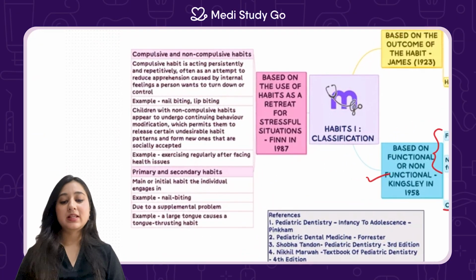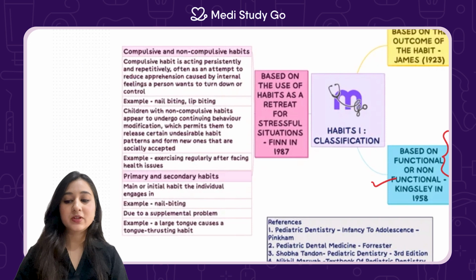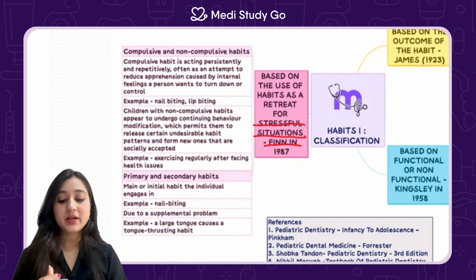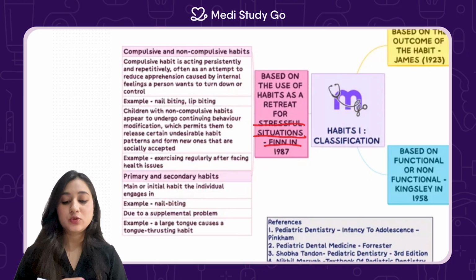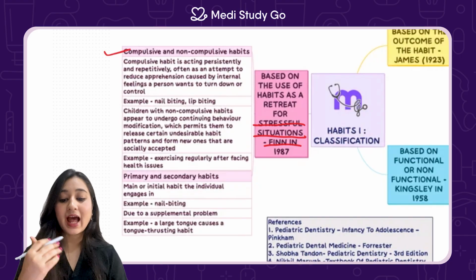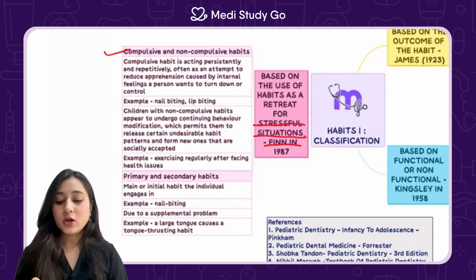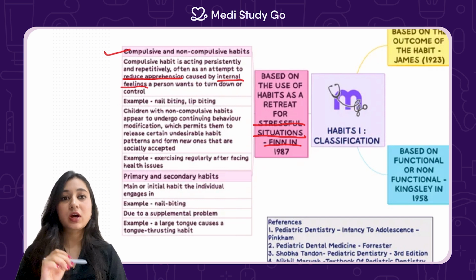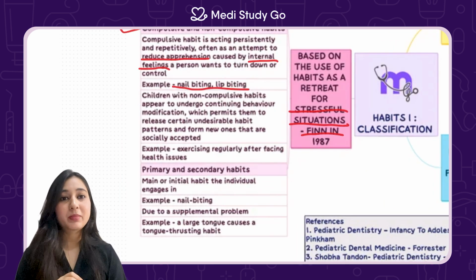Now we move to the next classification, which is based on the use of habits as a retreat for stressful situations. This is by Finn in 1987. He has classified habits based upon using them as a retreat to certain stressful situations. He's defined them as compulsive or non-compulsive habits. A compulsive habit is performed actively, persistently, and repeatedly, often as an attempt to reduce apprehension caused by internal feelings that a person wants to turn down or control. The example is nail biting and lip biting.